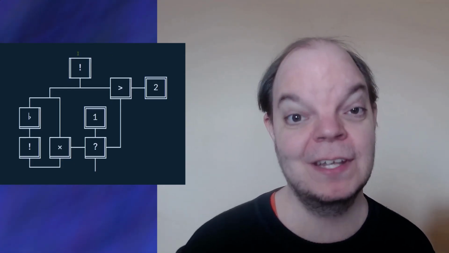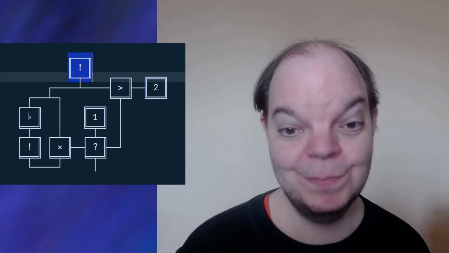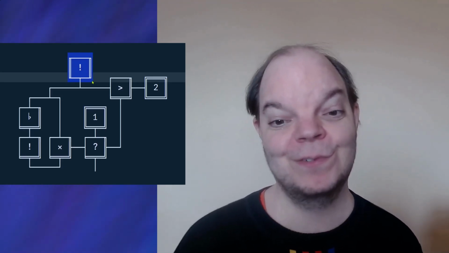So you'll be seeing me type codes in the editor, such as this, for example, and as you can see, my characters get replaced with box drawing characters. So this is how I'm going to be entering the code. The first thing you might have noticed is that one of the boxes, namely this box here, is very different from the others.